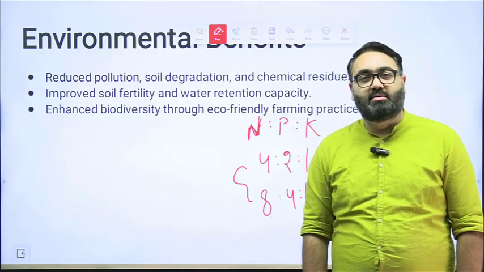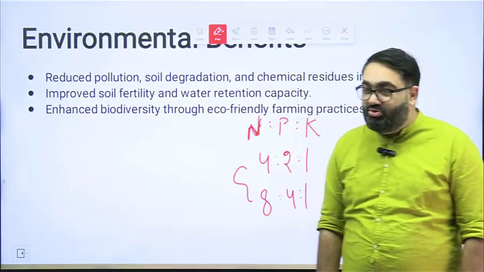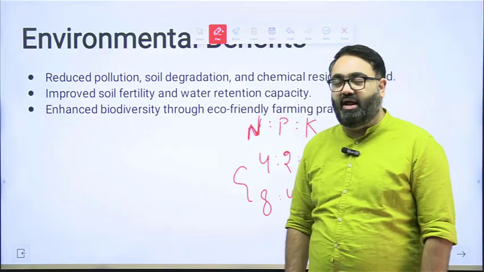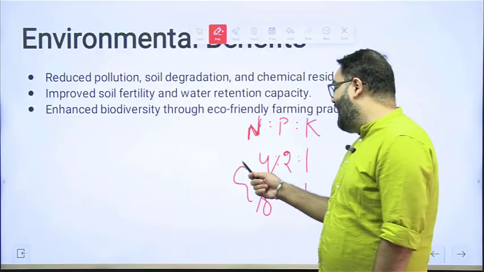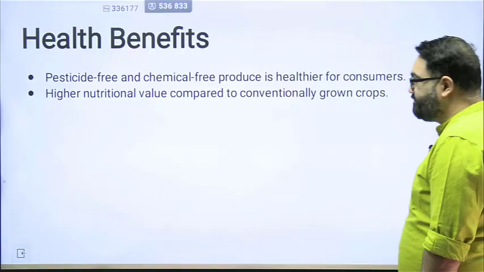which again harms the environment in the long run. So organic farming, which would include lesser use of fertilizer, almost zero use of these fertilizers, would mean that the soil disbalance will also go away. So this is where it will be much more eco-friendly.